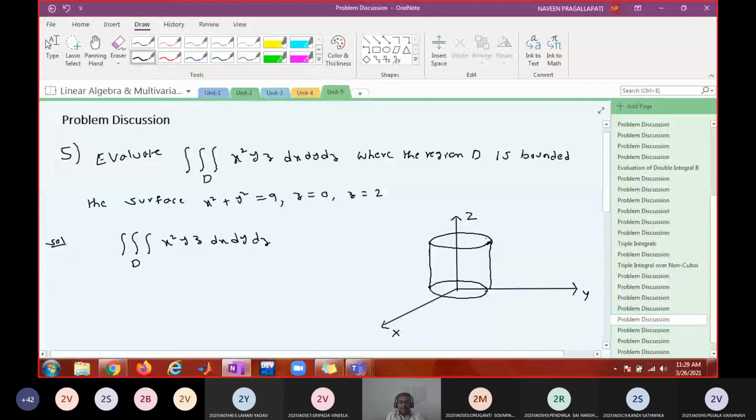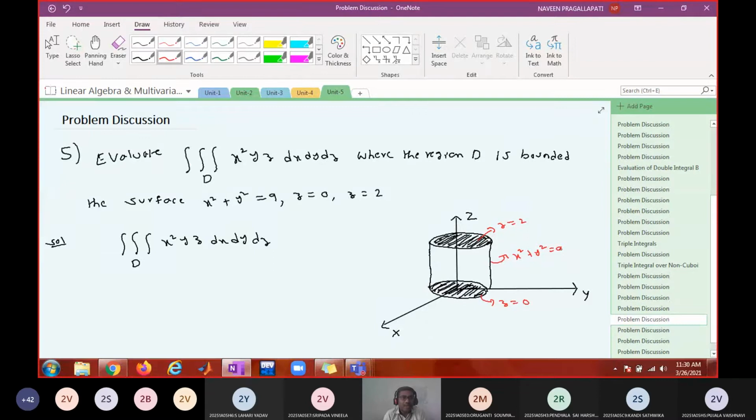Do you understand? And top is the z equal to 2 plane. Bottom is the z equal to 0 plane. So top and bottom are bounded by two circular discs. So this is z equal to 2, and this is z equal to 0, and this is x square plus y square equal to 9. Is that clear?